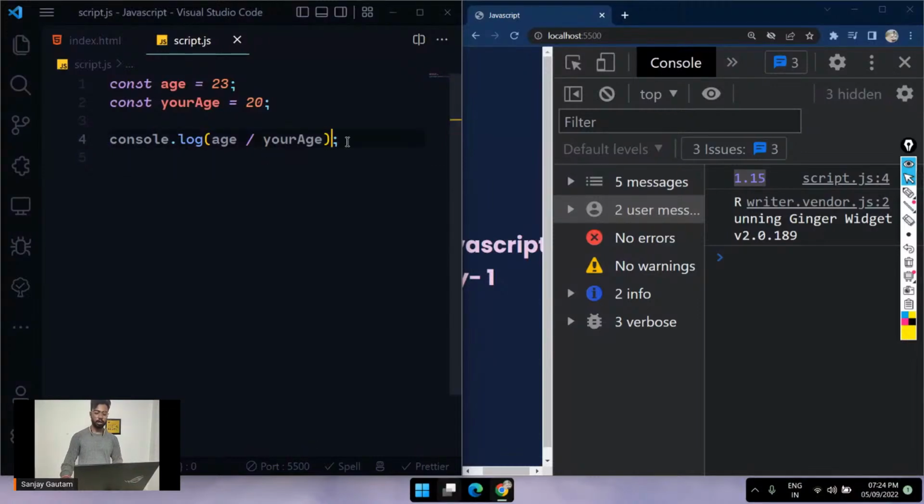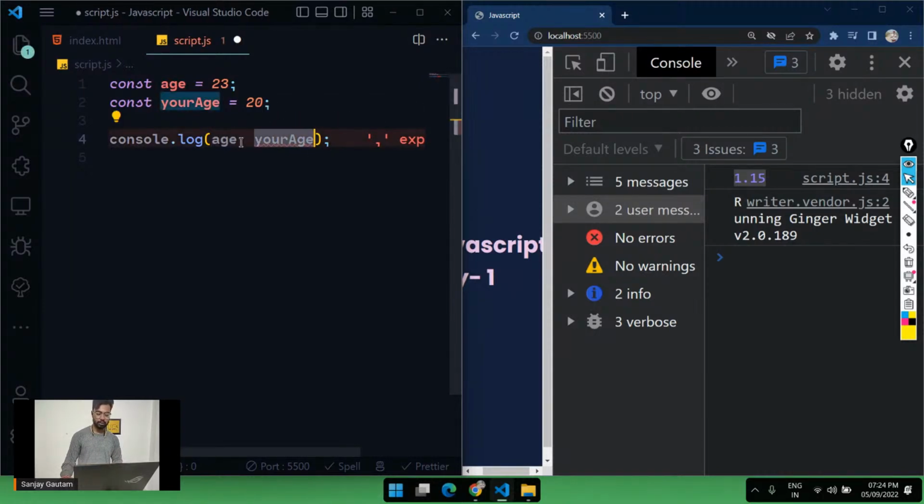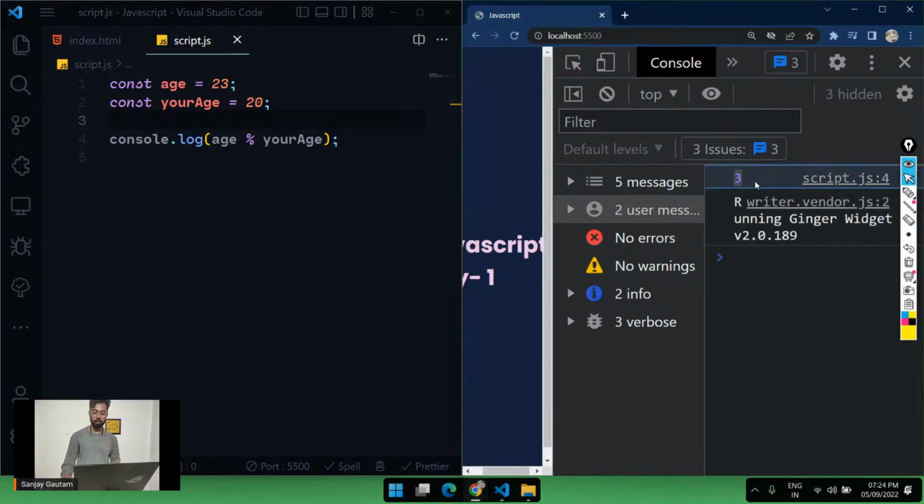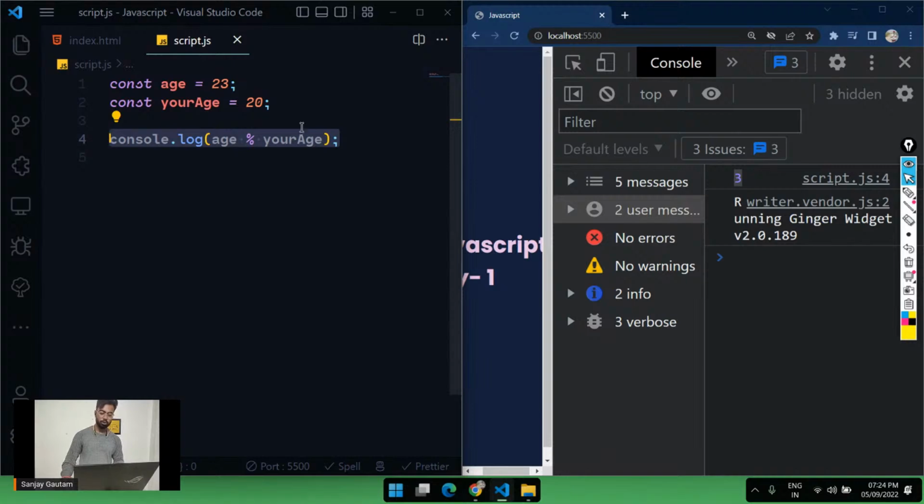So let me just tell you about the arithmetic operators. Arithmetic operators, obviously, are just going to do some arithmetic operations on the values, like multiplication, division, subtraction, and also a modulus operator. So if I divide this value with this value, what is the remainder? To get the remainder, just put this modulus operator, this percentage sign. And if I give it a save, we are going to get the remainder. The remainder is 3. That's good. Now let me go through the comparison operators.